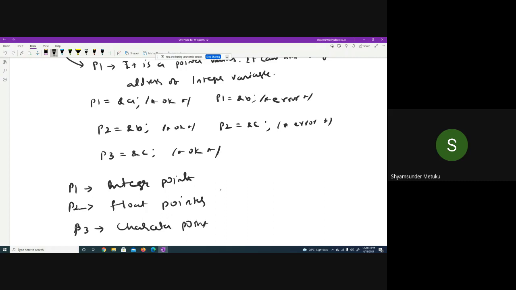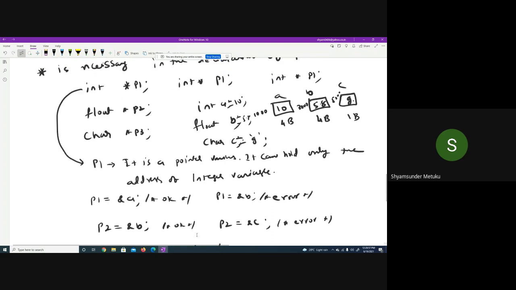Now can you tell me what is the size of p1? Similarly, size of p2. Similarly, size of p3. Can anybody tell what will be the size? Again, there will be three locations created. Maybe some 10,000. This is p1. It might be 20,000, might be p2. It might be 30,000, it might be p3.